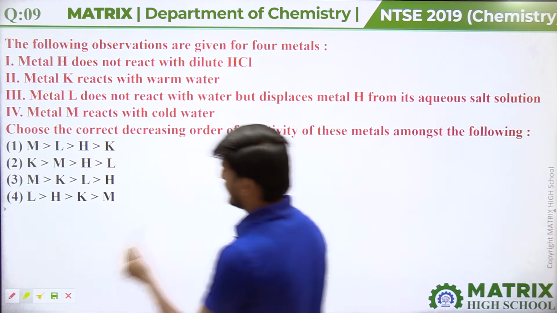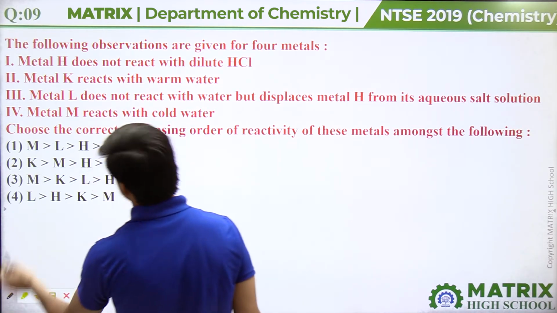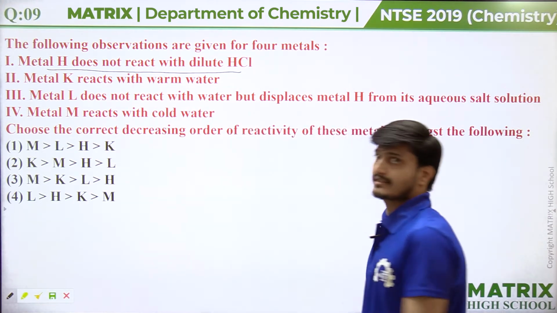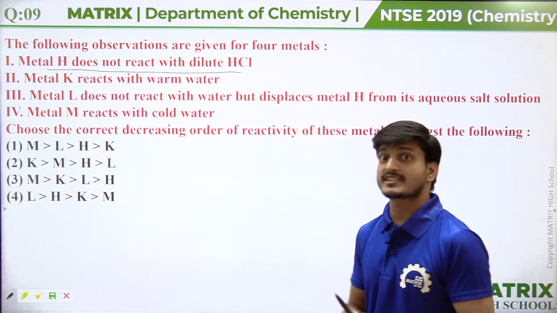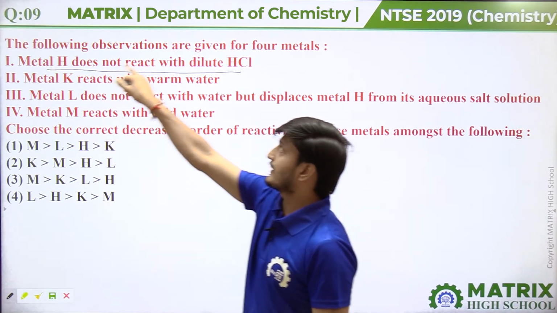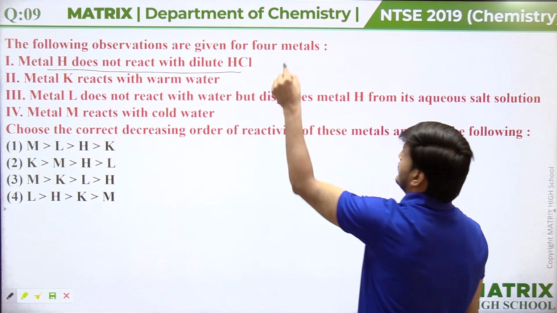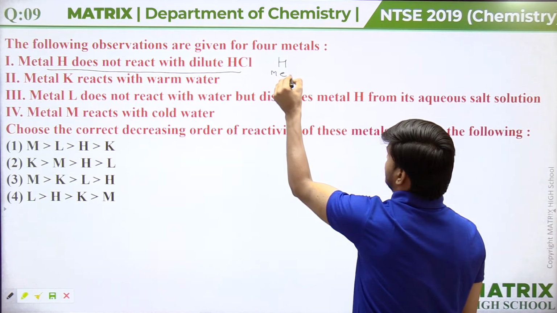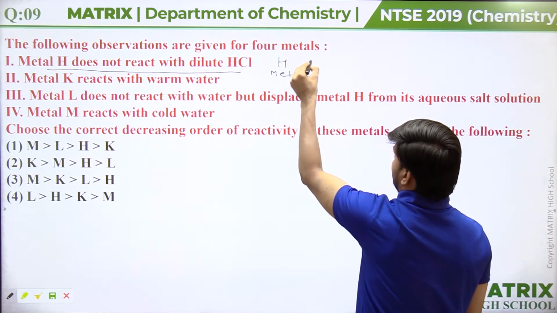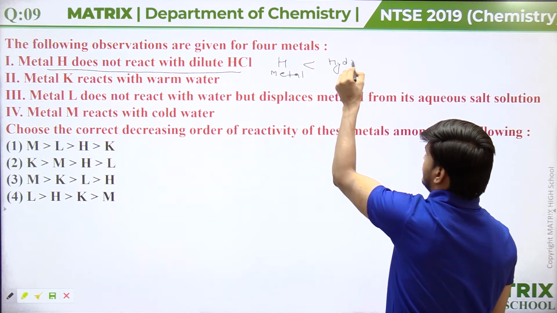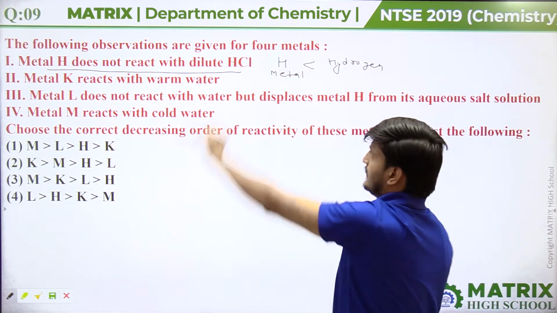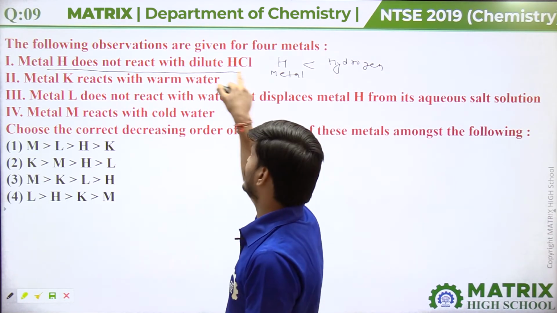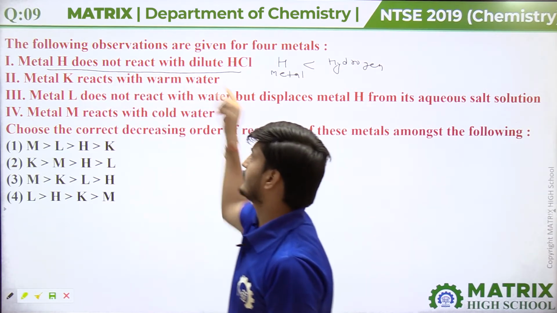Metal H does not react with HCl, which means metal H cannot displace hydrogen from HCl. That means the reactivity of metal H is less than hydrogen. That's why it cannot displace hydrogen from HCl, and that's why metal H does not react with HCl.